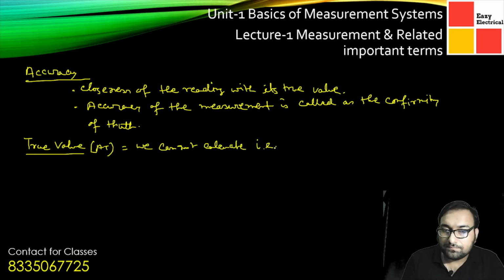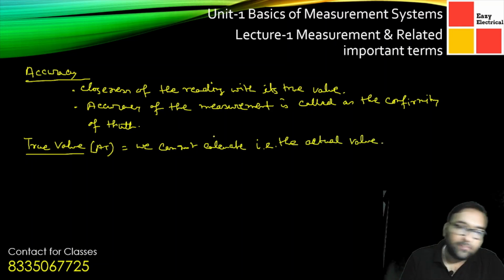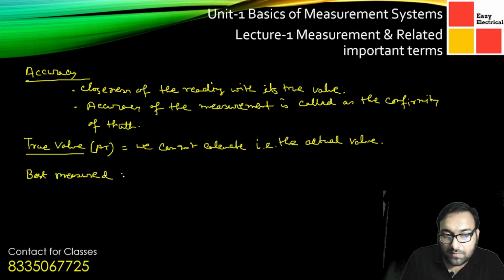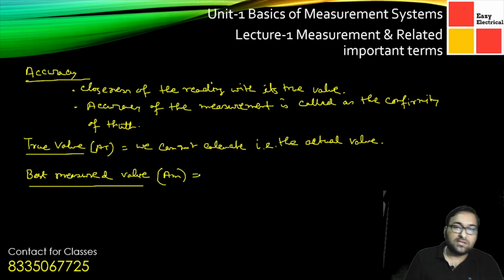Now what we are obtaining here is the best measured value. This best measured value is basically represented as AM.